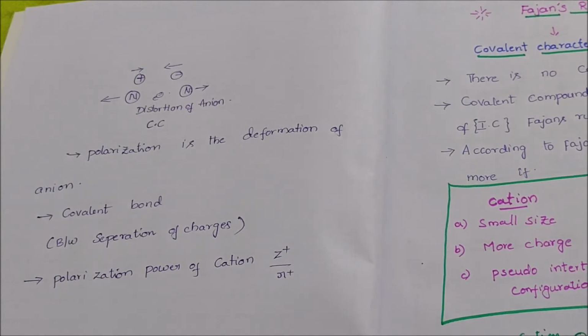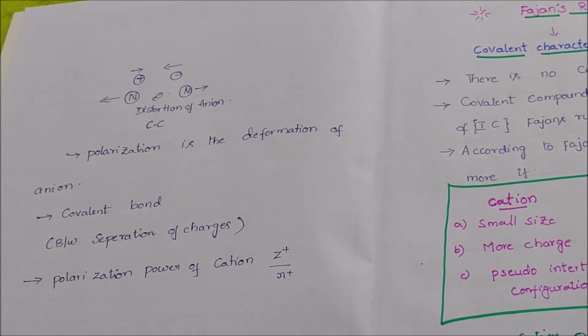What is polarization? The deformation of the anion is called polarization, and the covalent bond is the sharing between the separation of charges. The polarizing power can be calculated: the polarizing power of a cation is equal to Z plus by R plus, where Z is the charge and R is the radius. Here we consider the polarizing power of the cation. When the radius of the cation increases, the polarizing power decreases, and when the radius decreases, it has more polarizing power.